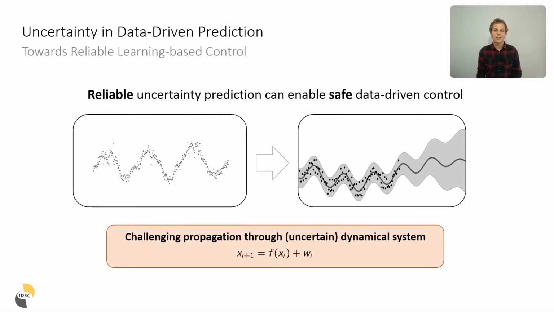Whenever we form a function estimate based on observed measurement data, there are uncertainties associated with this estimate. Some regression techniques, for example Gaussian process regression, are able to directly quantify this uncertainty with each prediction that they make. When using such a data-driven estimate in a dynamic system, this poses the challenge of suitably propagating the uncertainties forward in time to see their effects on the state. Our contribution considers techniques that allow for an accurate propagation of these uncertainties to allow safe and reliable control.